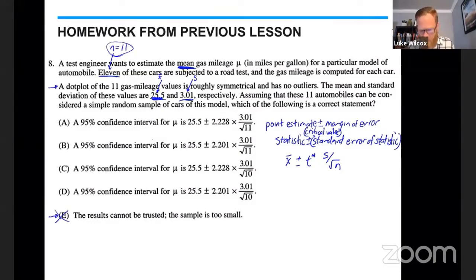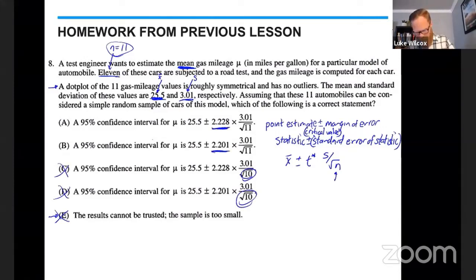Now, as I look at the 4 other answer choices, right away, I'm noticing that underneath the square root, I see 11s and I see 10s. And I know that it's supposed to be my sample size, which we know is 11. So this right here is incorrect. So I'm going to get rid of answer choices C and D. And I'm left with just answer choices A and B, and I notice the only difference between those two is this T star critical value.